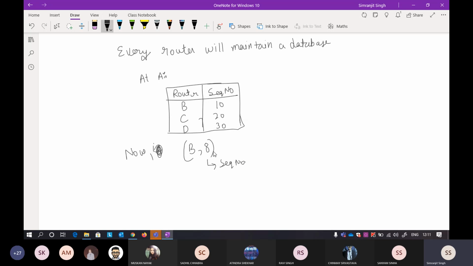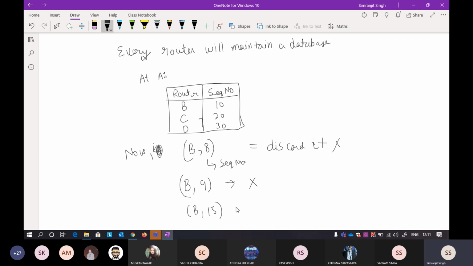The sequence number B10 is already available to you, so the packet that was supposed to reach earlier is arriving late, and I already have the smallest path. So I will discard this packet, because you already have the latest one there. What happens if something like B9 comes? You will also discard this packet, because again you have the latest packet already there. But what happens if you have B15 here?